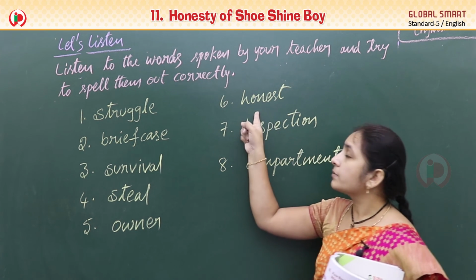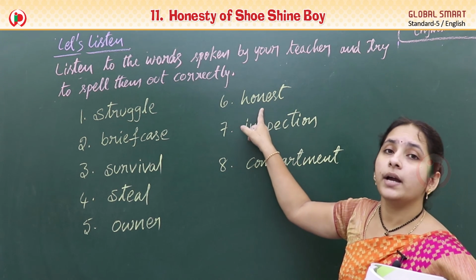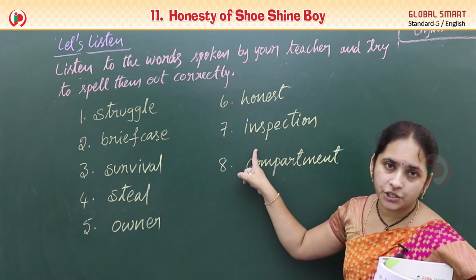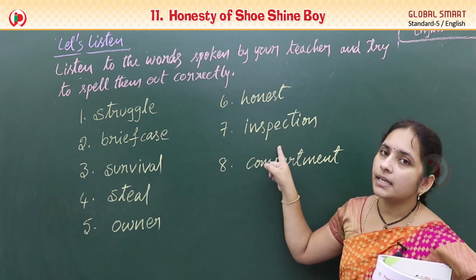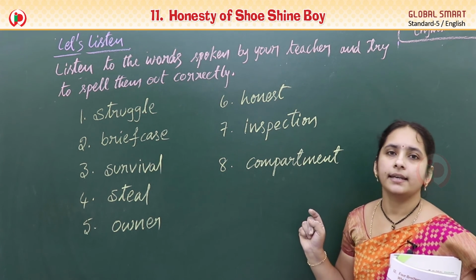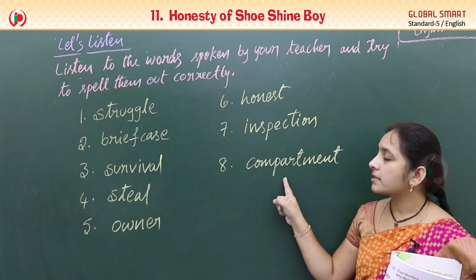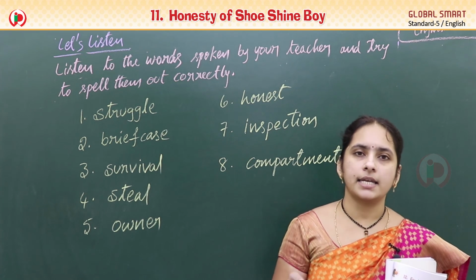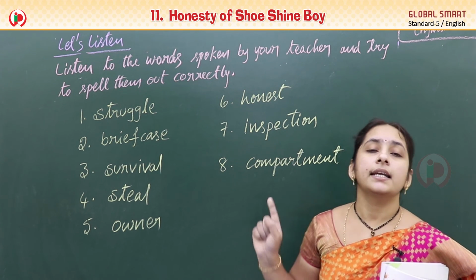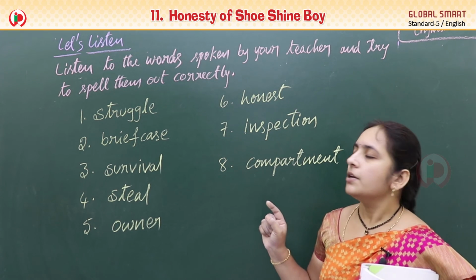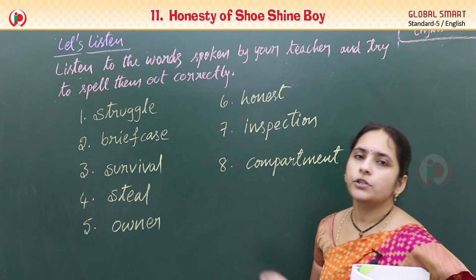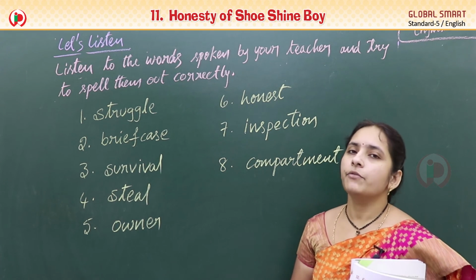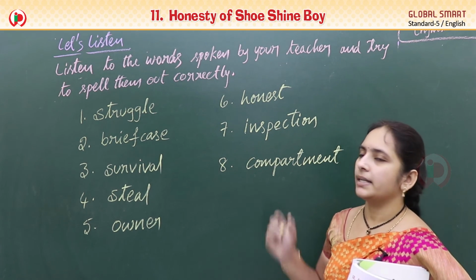Honest, H-O-N-E-S-T. Inspection, I-N-S-P-E-C-T-I-O-N. Compartment, C-O-M-P-A-R-T-M-E-N-T. These are some of the words where you may make spelling mistakes. So learn these words. Then we can do the workbook grammar. Complete this first.